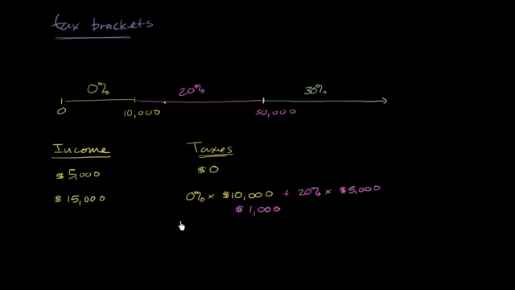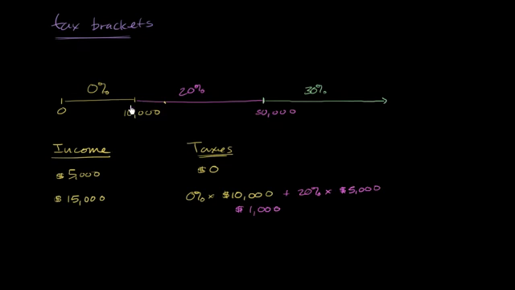Now, the misconception that many people have is, oh, well, $15,000 puts me into this middle bracket, so I'm going to have to pay 20% on all $15,000. And that's not the way it works. You only pay 20% for the increment that throws you in that bracket, so just for the $5,000.